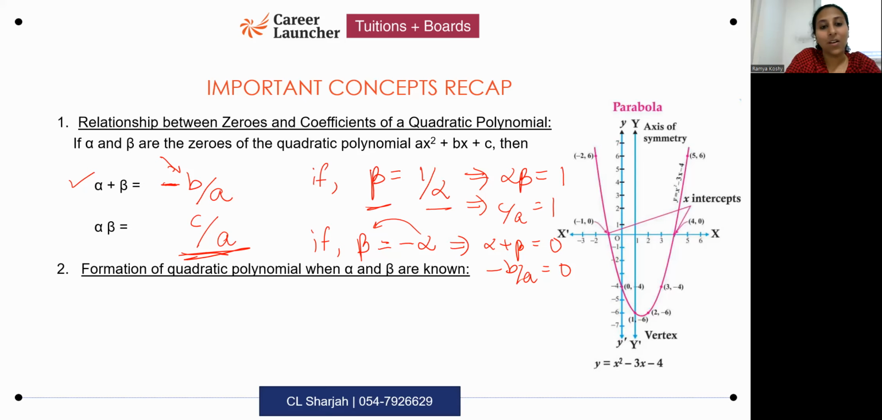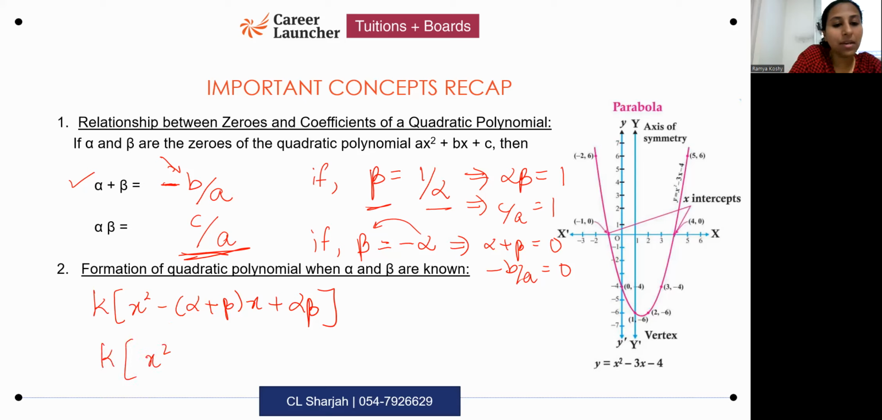All right. This one, what is the answer? Next one, formation of a quadratic polynomial when alpha and beta are known. That means you know the values of the zeros. When you know the values of the zeros, how do you form the quadratic polynomial? x square minus (alpha plus beta) x plus the product. Yes. Please remember this minus over here. This basically means that the polynomial is x square minus sum of zeros x plus product of zeros.